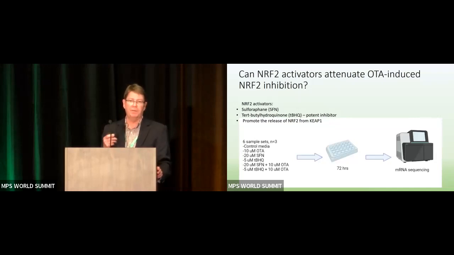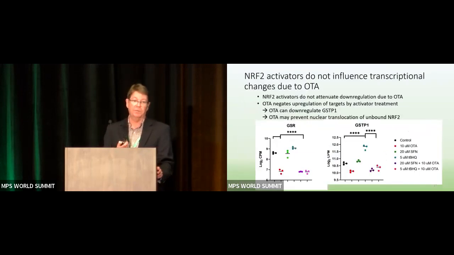And what we did is we used 2 different NRF2 activators to see if they could attenuate OTA-induced NRF2 inhibition. One is sulforaphane, which is a naturally occurring product found in very high concentrations in broccoli sprouts, for example, which is a NRF2 activator, versus TBHQ, or tert-butyl hydroquinone, which is a very potent NRF2 activator. But they both have the same mechanism where they promote the release of NRF2 from KEAP1. And so for this case, we looked at set concentrations of OTA, set concentrations of sulforaphane and TBHQ plus or minus OTA, 72 hours of exposure in 2D culture, and then did RNA-seq. So what did we see?